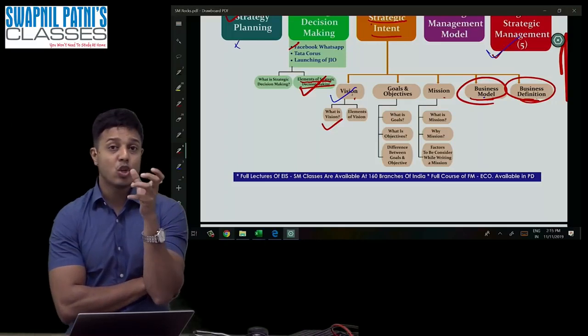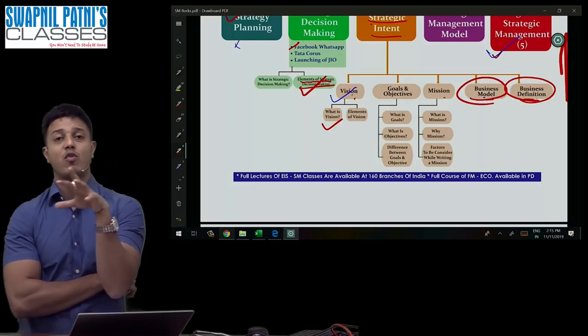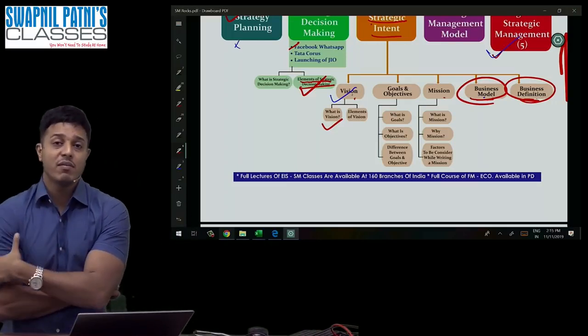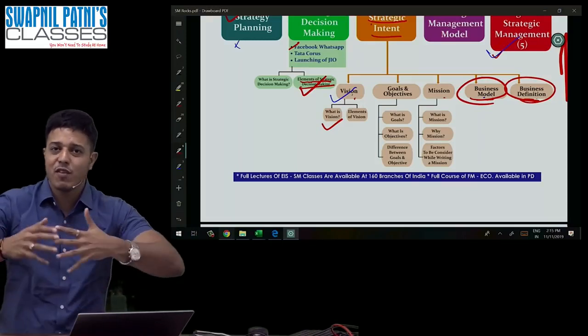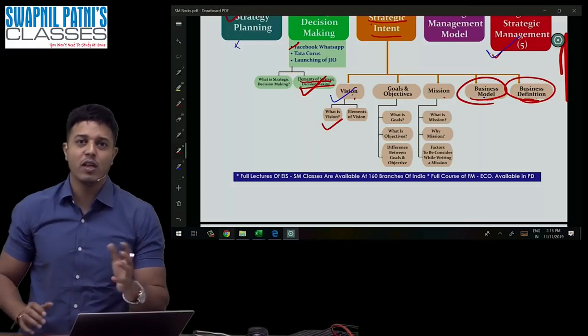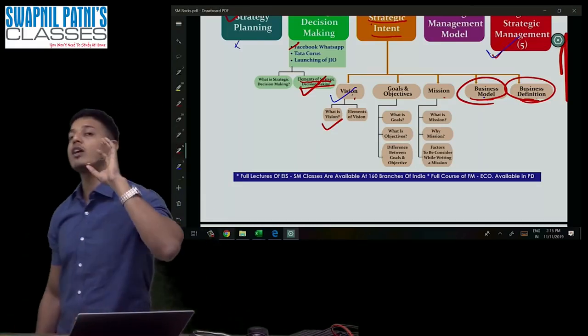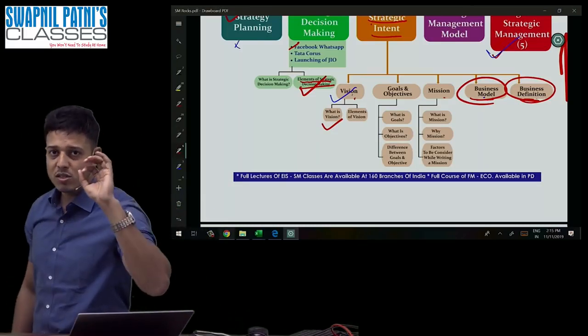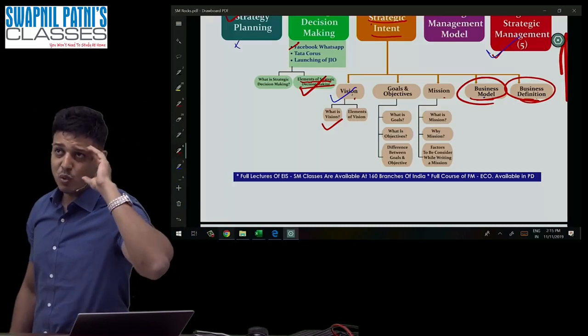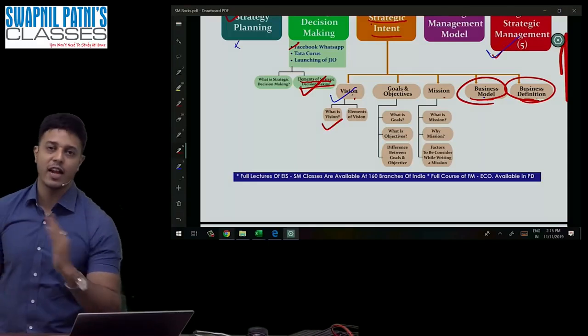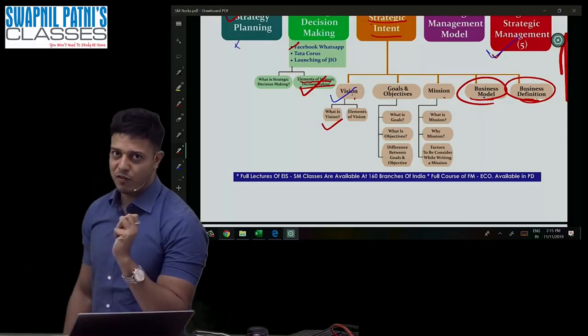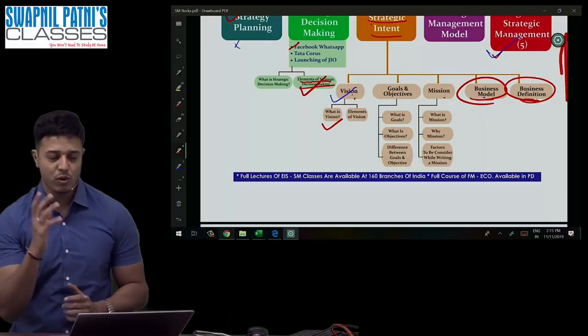But MI is not like that. They do not want to serve only niche. They want to serve the normal category of people. So their business definition is different. So before you start your CA firm, you should know what kind of practice you want to start. Do you want to provide services to only a niche category of people, or do you want to serve every category of people? So it is called business definition. Okay, target customer you need to decide.